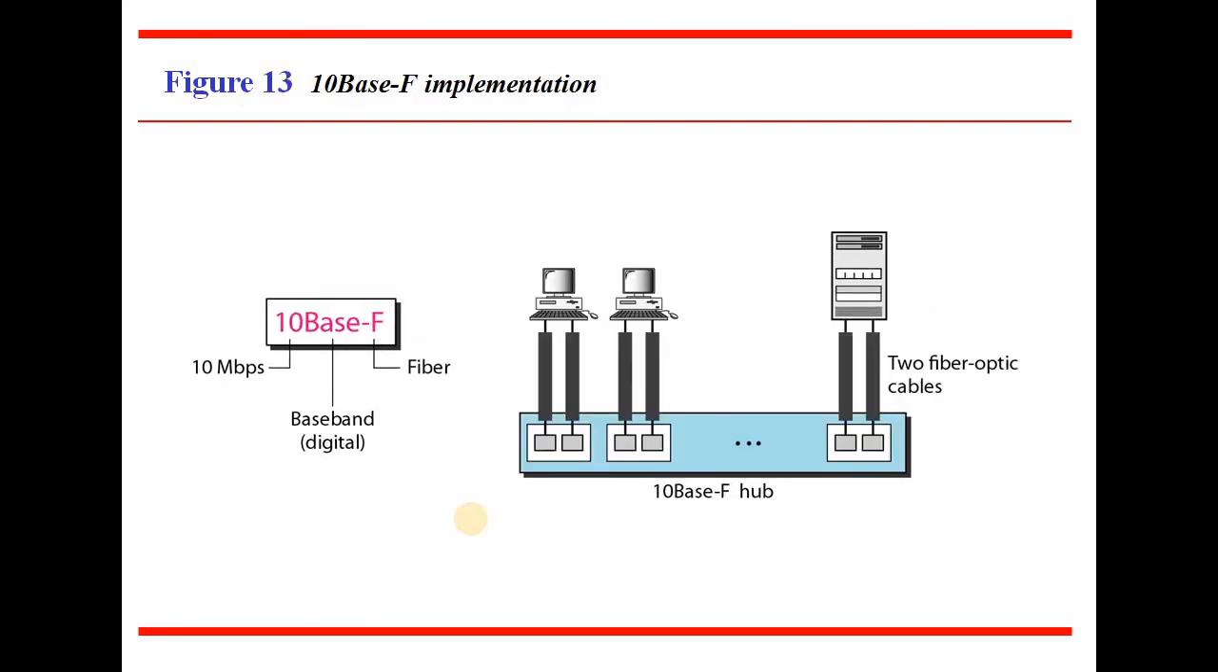The third one is 10BaseF. Here you are going to use optical fiber to transmit the data. Again you can send only 10 Mbps of data through the baseband, and here you use two fiber optic cables. One is used to send the data and the other is used to receive the data. It can be used when you perform multiple tasks at the same time, both sending and receiving the data.